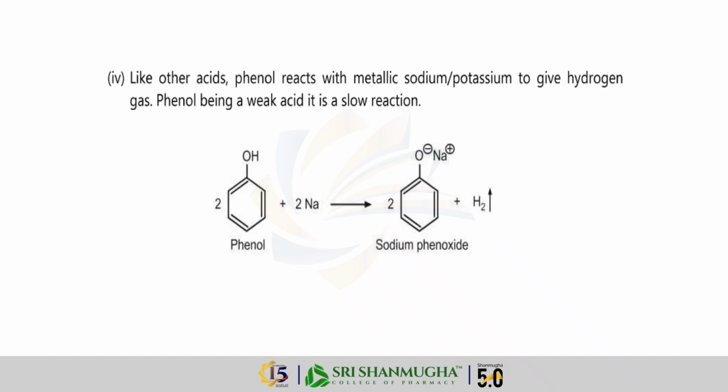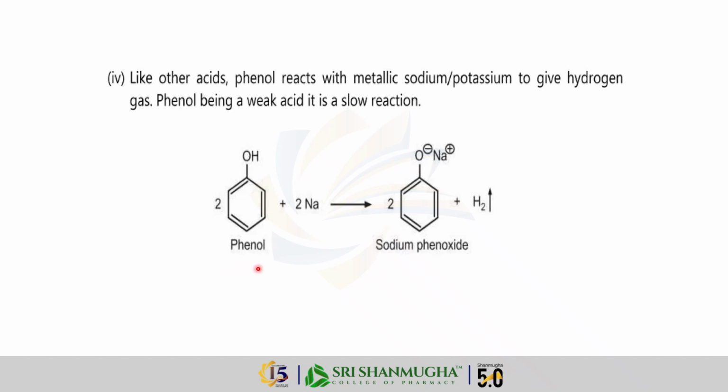Like other acids, phenol reacts with metallic sodium or potassium to produce hydrogen gas. However, since phenol is a weak acid, this reaction occurs slowly.